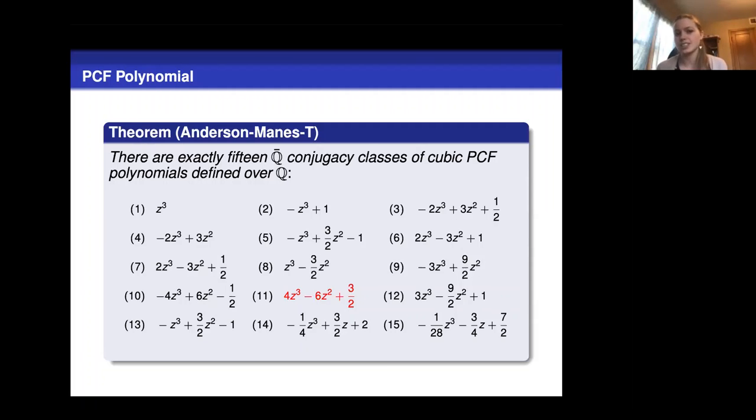We can conjugate it to z cubed minus 3z, and we get good reduction when we conjugate it to that form. So now we know we have a cubic PCF polynomial that has good reduction at 2, but we also know we have many more that have persistent bad reduction at 2. So now the question becomes, well, when does this happen? Why is this happening? And can we find maybe a similar polynomial of any degree d that has potential good reduction everywhere?